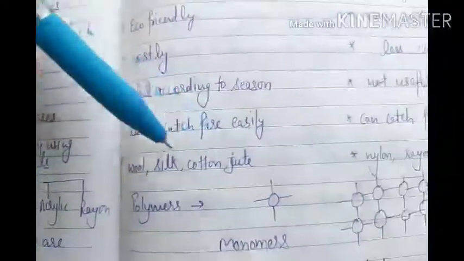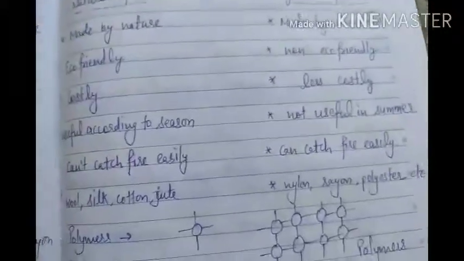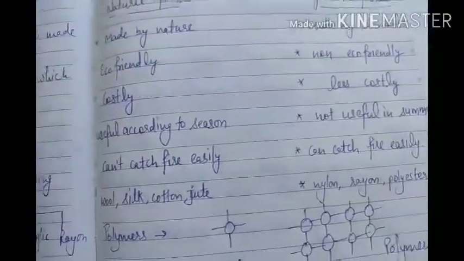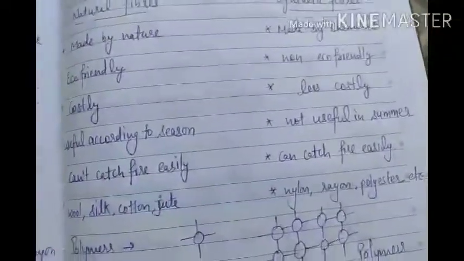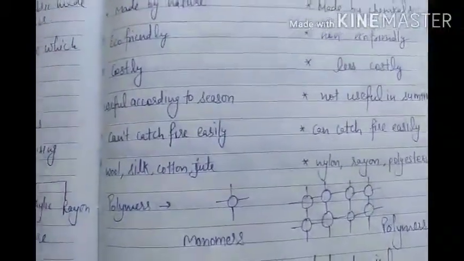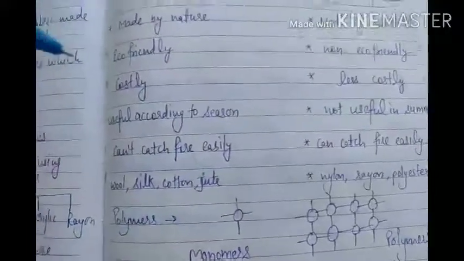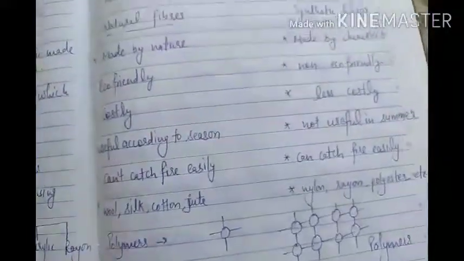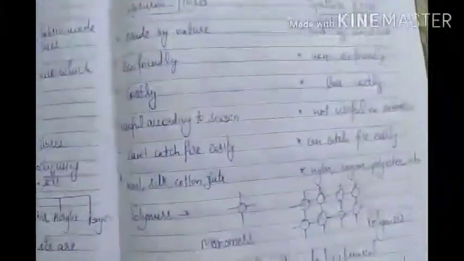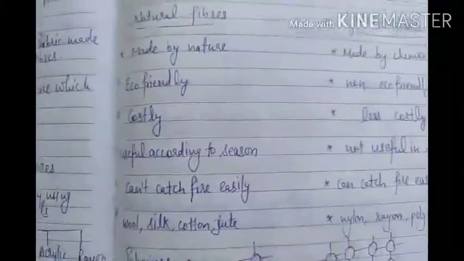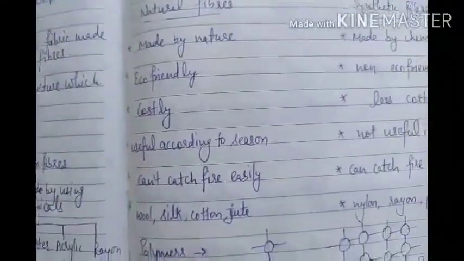Wool, silk, cotton, jute, these are examples of natural fibers. Nylon, rayon, polyester, these are examples of synthetic fibers. And they are also strong. Synthetic fibers are stronger and more durable, meaning usable for a long time, rather than natural fibers. So these are some differences. I hope you have got these differences, and you will also find some more differences by reading your book.